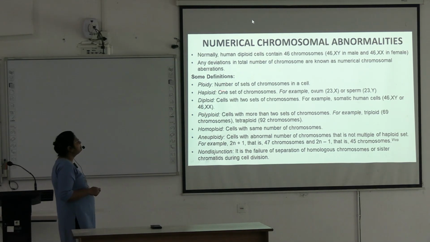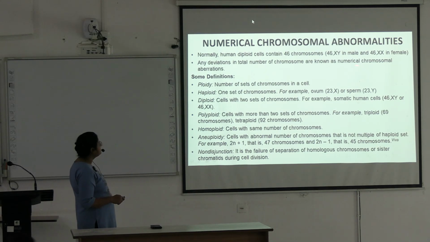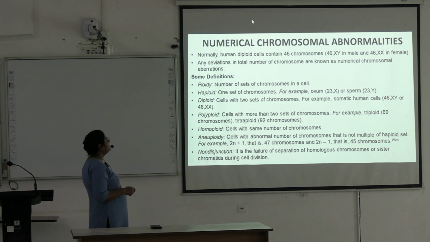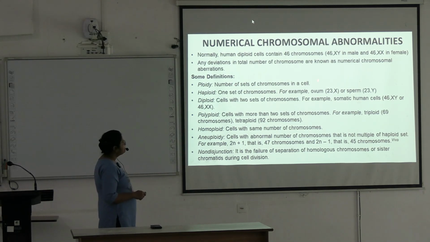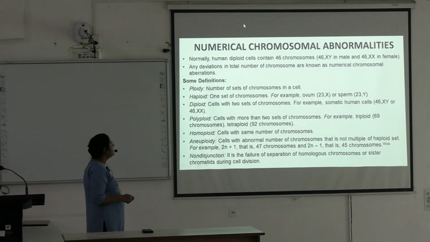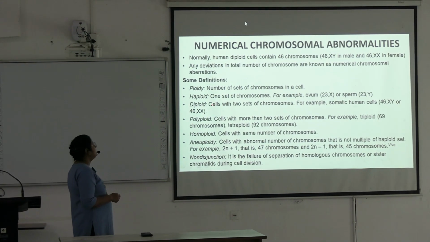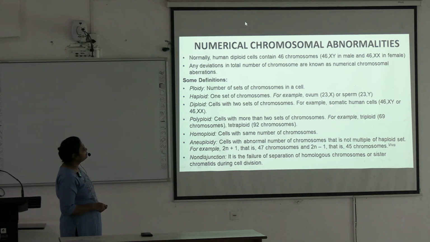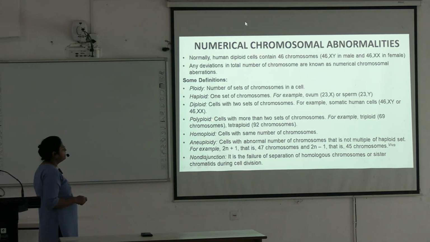Ploidy means the number of sets of chromosomes in a cell. Haploid means only one set of chromosomes is present, for example, in ovum 23X, in sperm 23Y. Diploid means cells with two sets of chromosomes, for example somatic human cells having 46XY and 46XX.